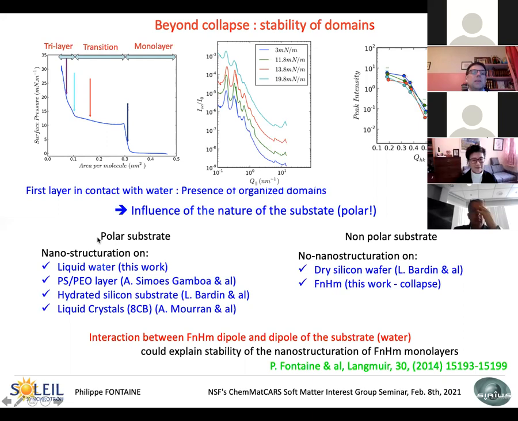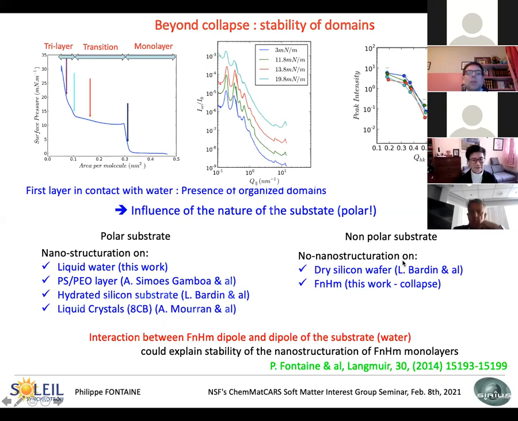So we can summarize this by saying that on polar substrates, you have nanostructuration because we have it on liquid water. In the literature, you can find that some people have worked with PS-PEO, a copolymer, and they have nanostructuration. The semi-fluorinated alkane can lie on the PS-PEO layer. On hydrated silicon substrate, we have it. This is what I have shown. And on liquid crystals, it was also shown by Moran and collaborators.